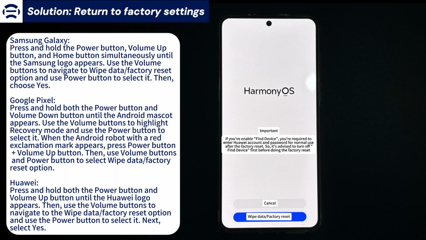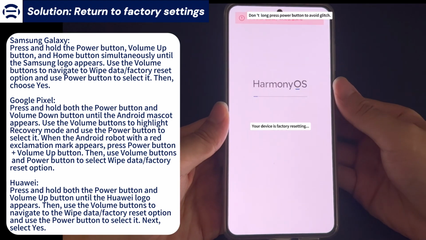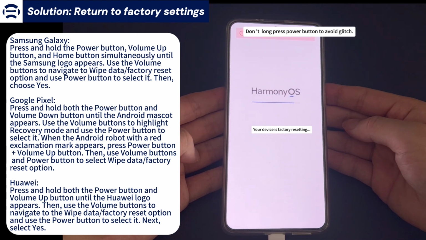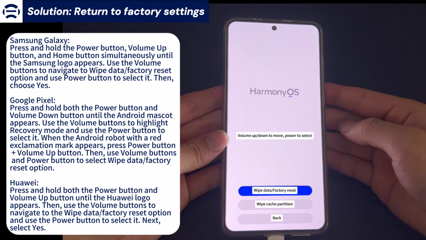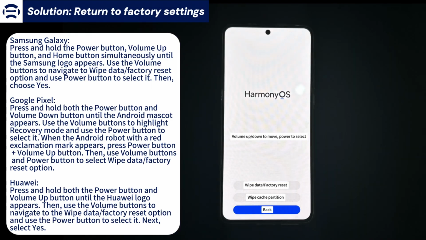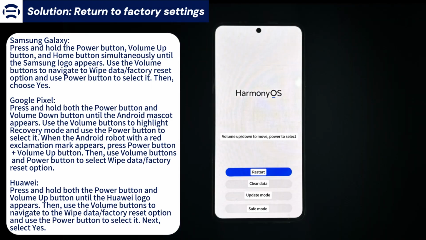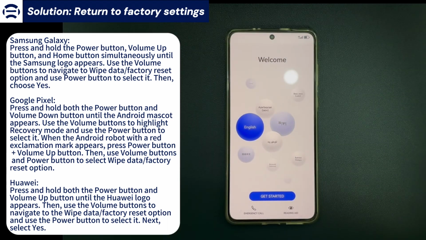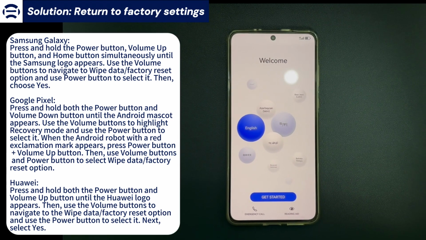In a Huawei or Honor phone, press and hold the power button and volume up button simultaneously until the Huawei logo appears. Then, use the volume buttons to navigate to the wipe data, factory reset option and use the power button to select it. Next, select yes to trigger the reset process. Finally, wait for the phone to boot up and see if the Android phone dead screen issue is fixed.